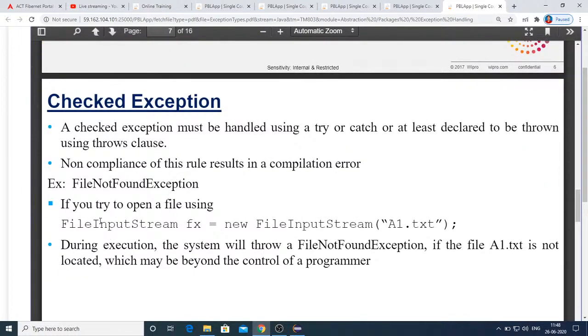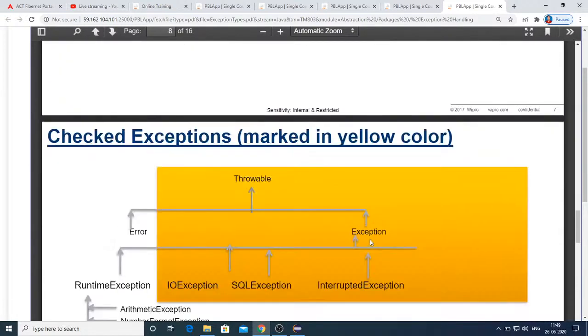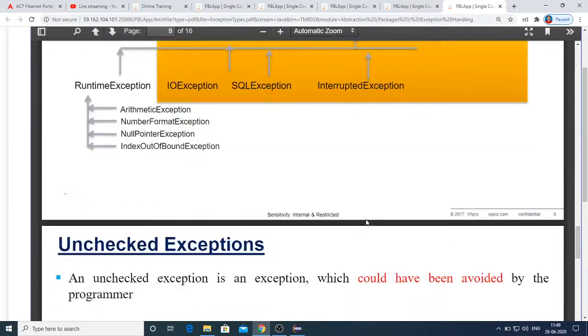Here you can see FileNotFoundException. This is what I said. FileNotFoundException is another example of a checked exception. When you are dealing with files, you must and should handle FileNotFoundException. And here you can see the examples. All the checked exceptions are in yellow color: IOException, SQLException, InterruptedException. These are some of the examples of checked exceptions.